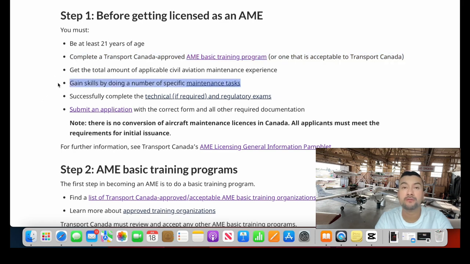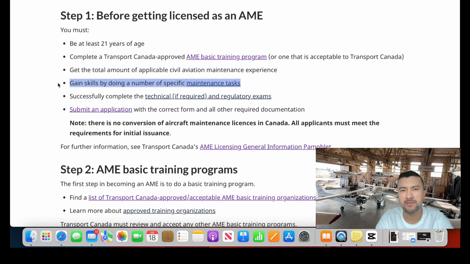The next one is to gain skills by doing a number of specific tasks. Here, it's important to notice that you have your own experience. If you are an aircraft mechanic and you want to get your Canadian license, sometimes, for example, in my case, I was working for more than 12 years in aviation in Colombia, in South America, and the airline that I was working for had some kind of software.